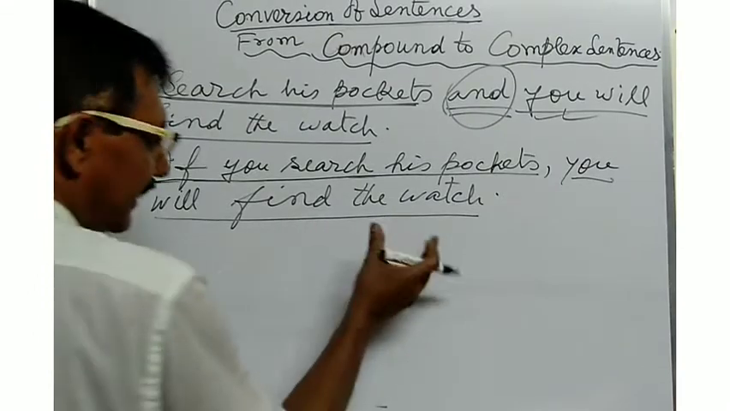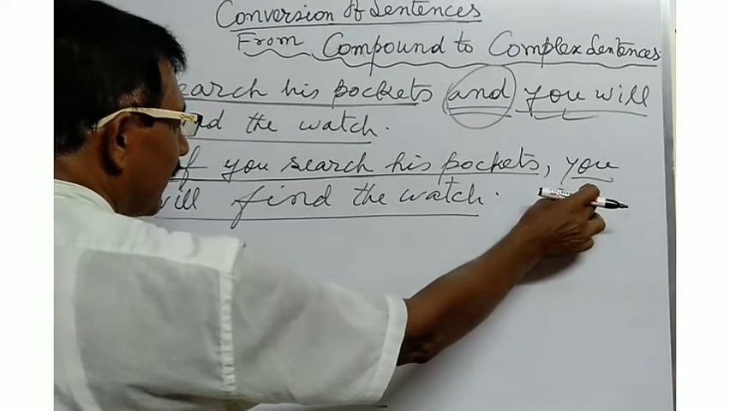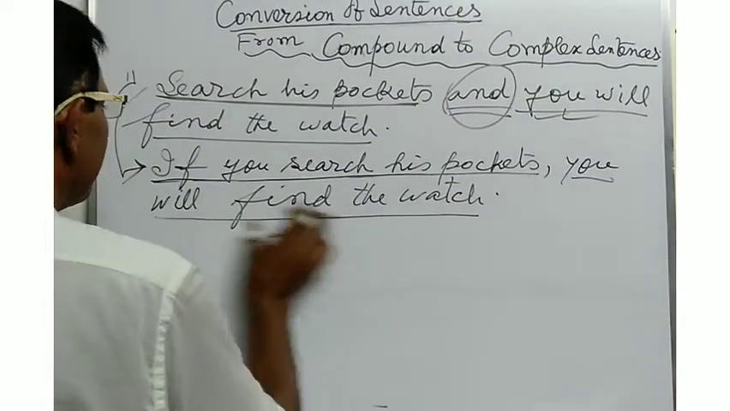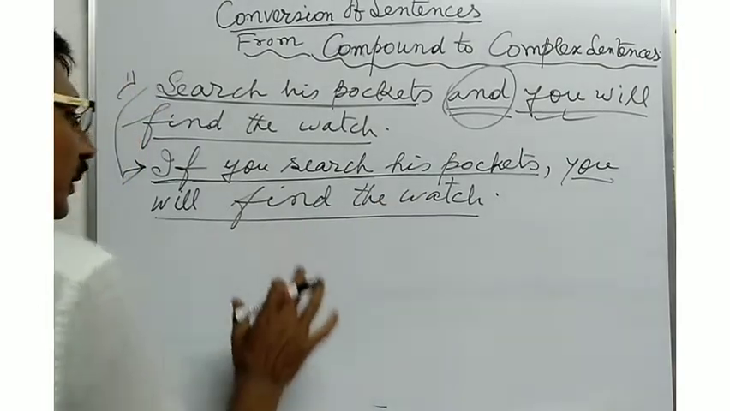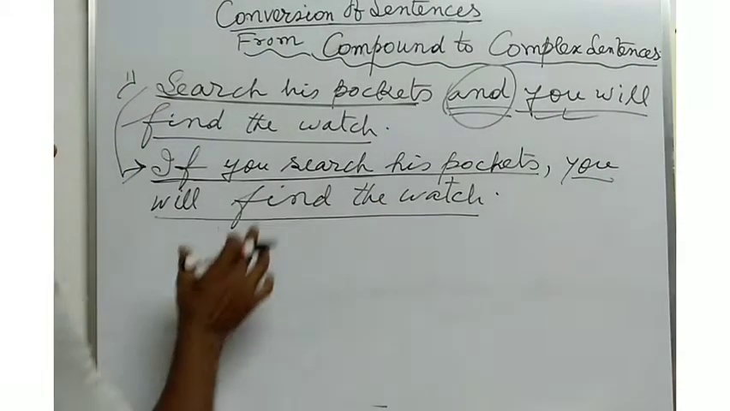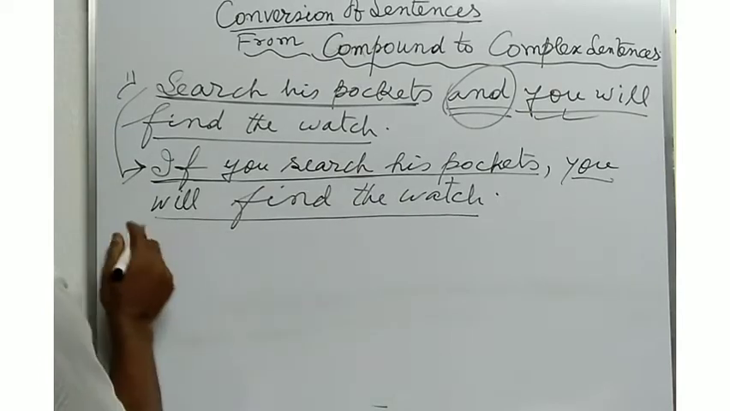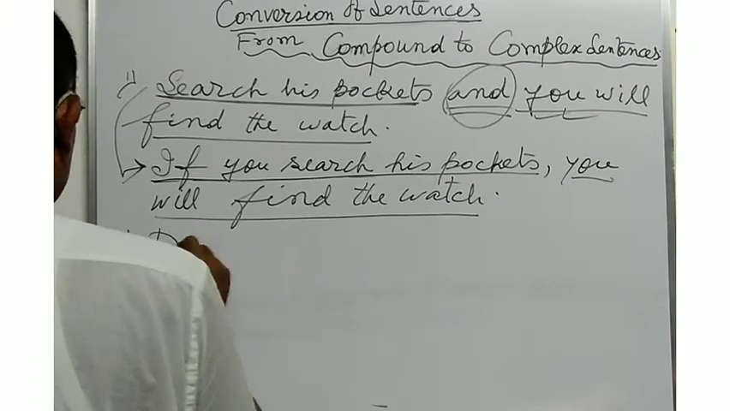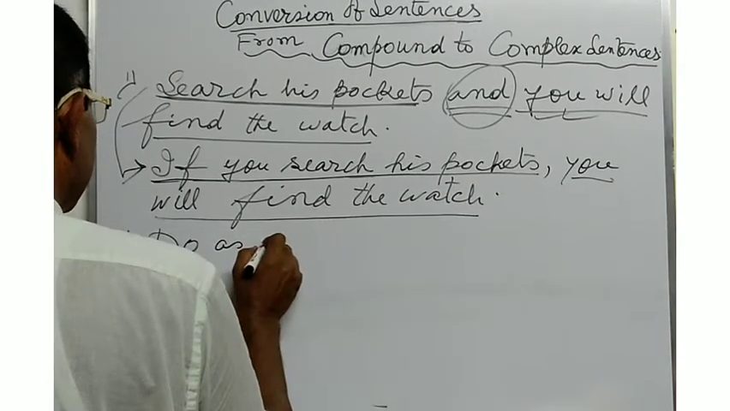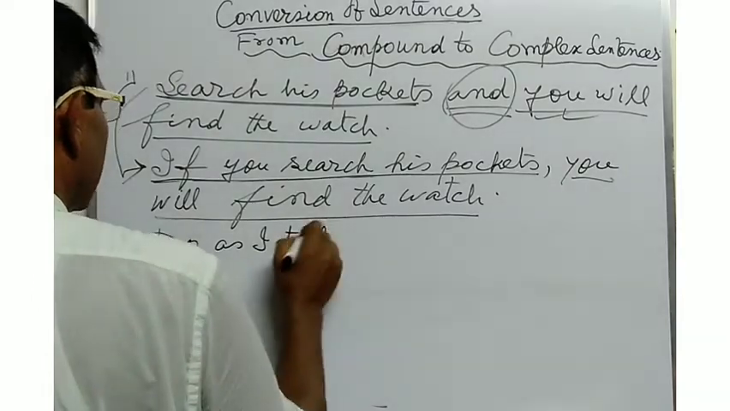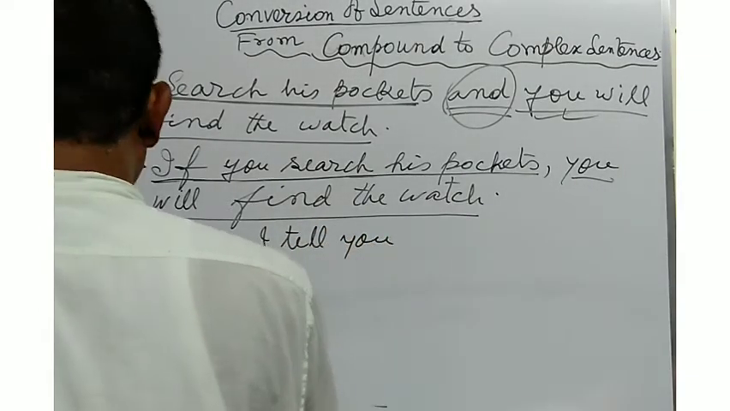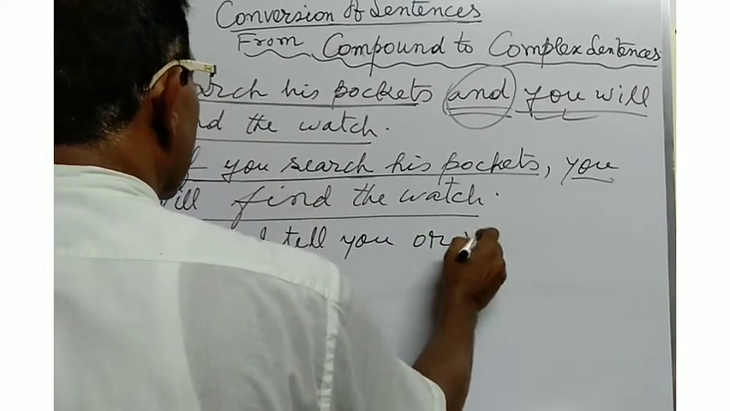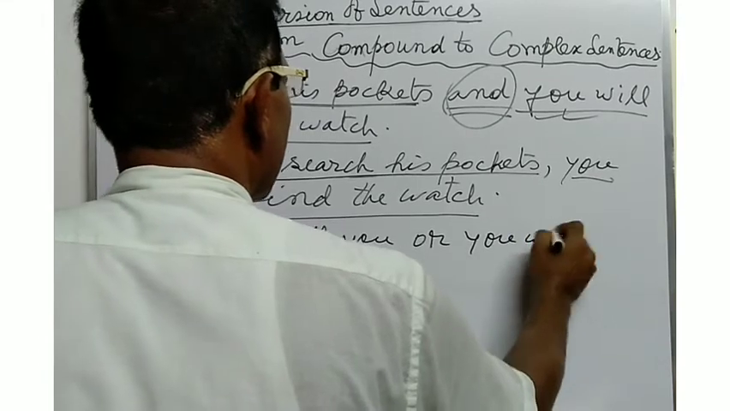You may write the sentence in another way if you use the principal clause at the beginning. Now just write, you will find the watch if you search his pockets. In this way you also may change the sentence from compound to complex one. Now, in another example, do as I tell you, or you will regret.